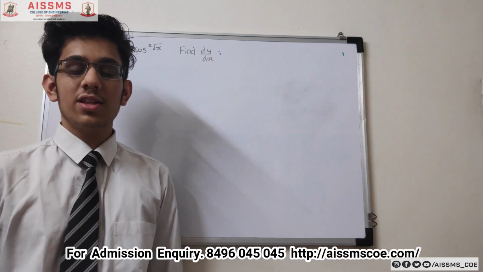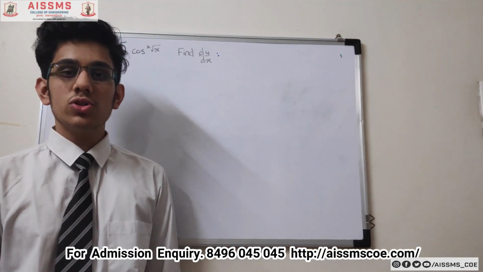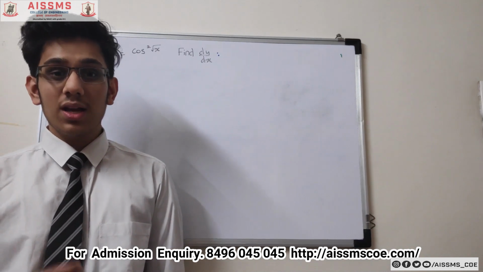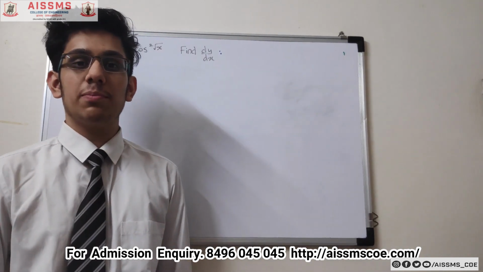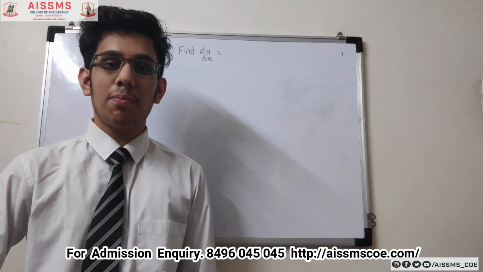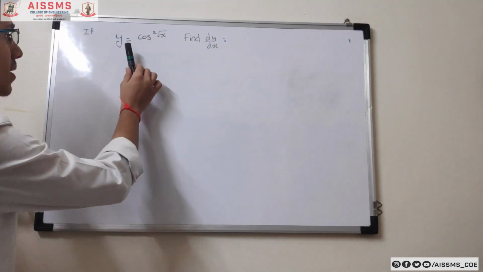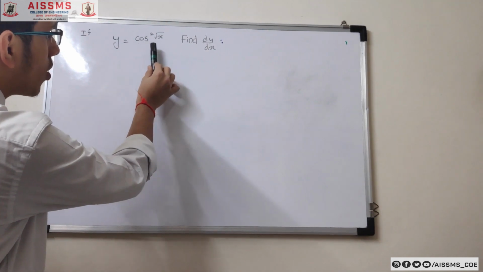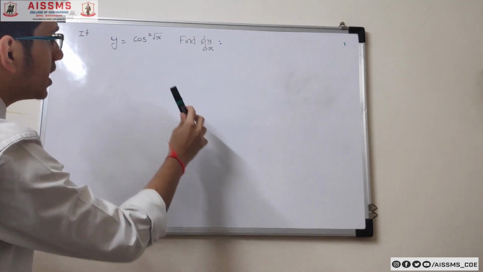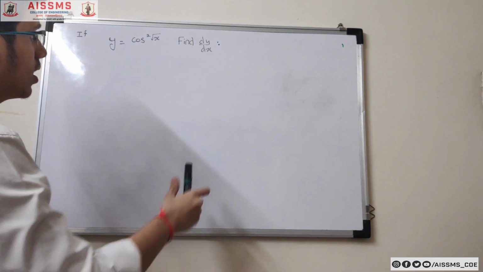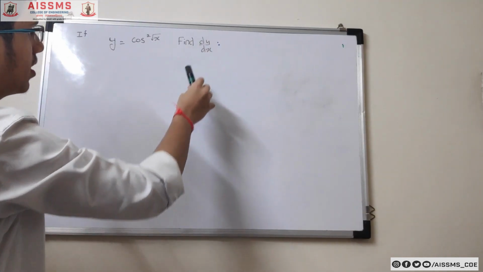So hello friends, in the topic of differentiation, we are going to see a simple example, but it is repeatedly asked in the CET paper. It is a very basic example which needs to be solved systematically. In this example, y is equal to cos square root x. We need to treat it layer by layer to solve and get the final derivative.